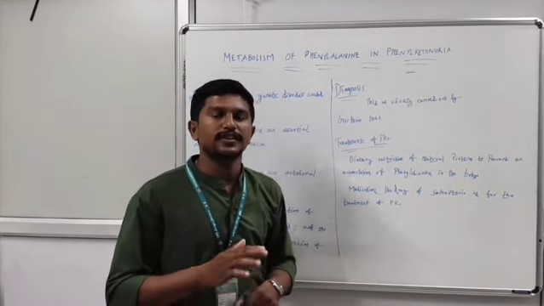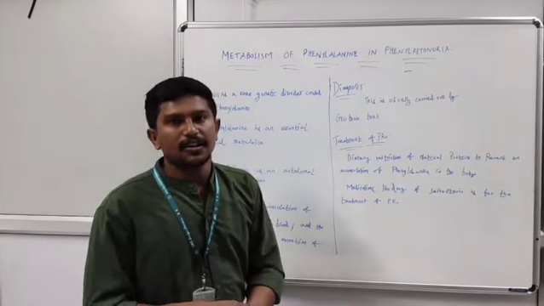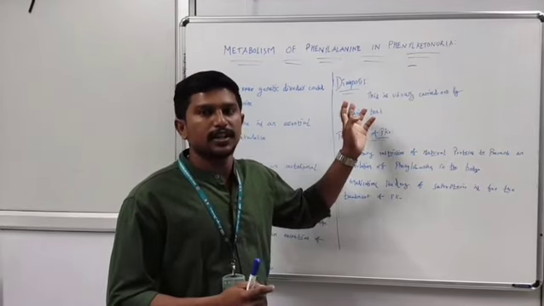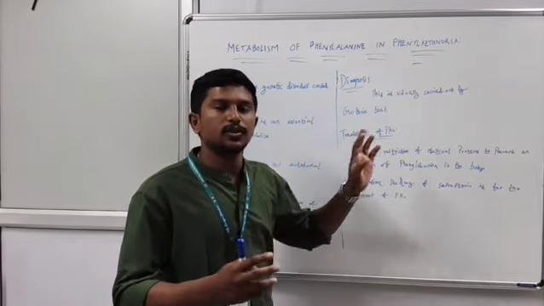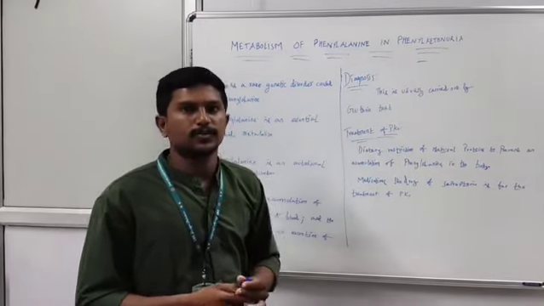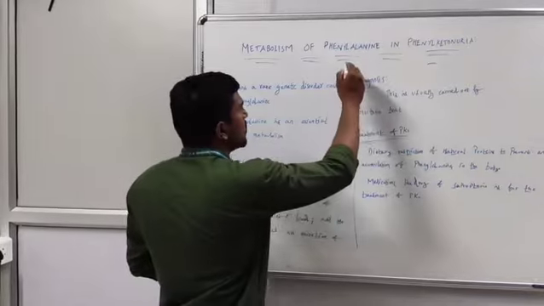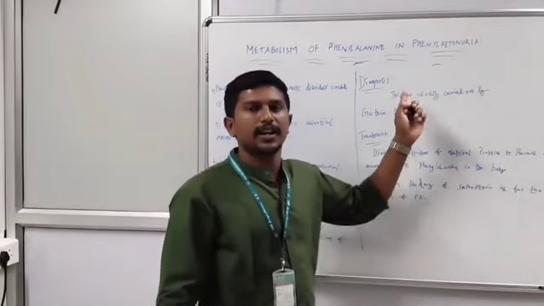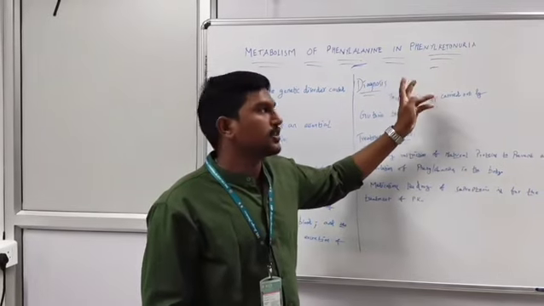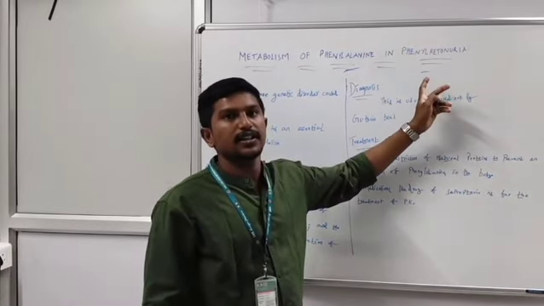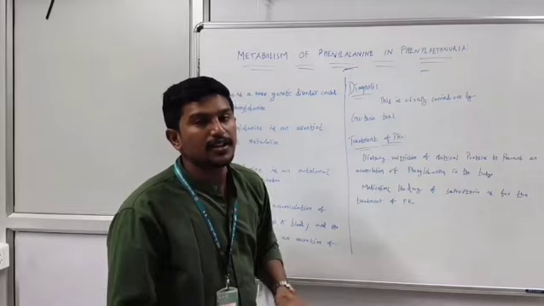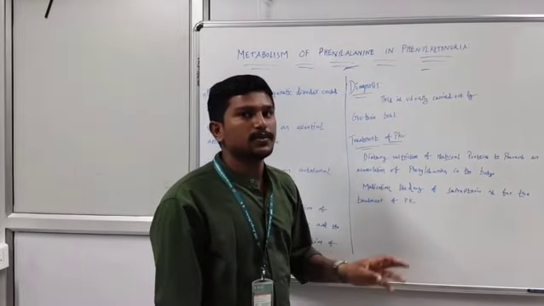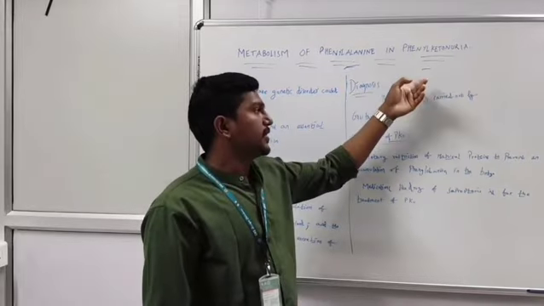Phenylketonuria is one of the genetic disorders caused by a high level of phenylalanine. I already told you phenylalanine is one of the amino acid metabolisms which causes a high level of phenylalanine compounds, and it causes genetic disorders like phenylketonuria. This is a simple definition.